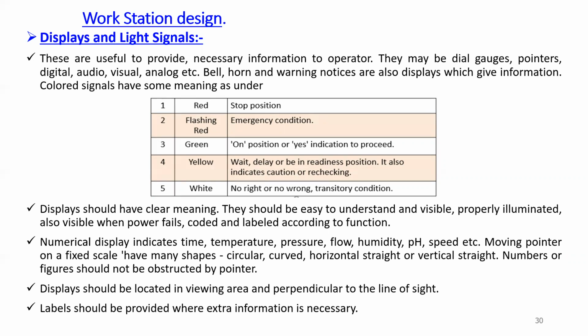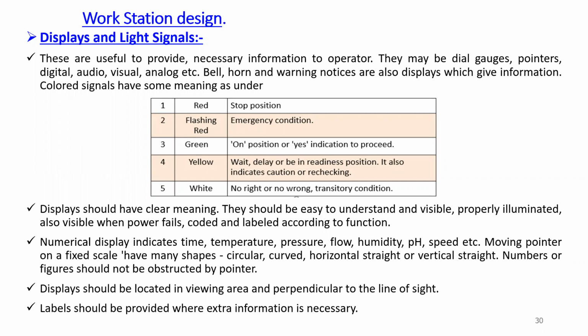Colored signals have some meanings. Generally, red indicates the stop position. Flashing red indicates the emergency condition. Green indicates the on position. Yellow indicates wait, and white indicates no right or no wrong, transitory conditions. So these are some of the color codes for colored signals.